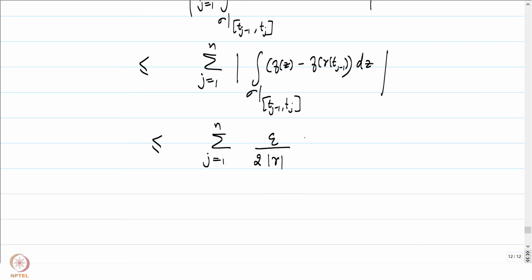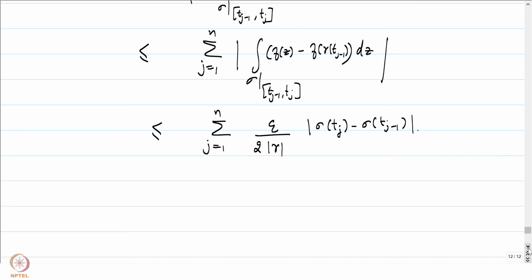Okay, so this times, we are not done, the arc length of sigma restricted to tj minus 1 tj, which is exactly equal to sigma of tj minus sigma of tj minus 1, because it's the straight line path. We know the arc length precisely in this case.